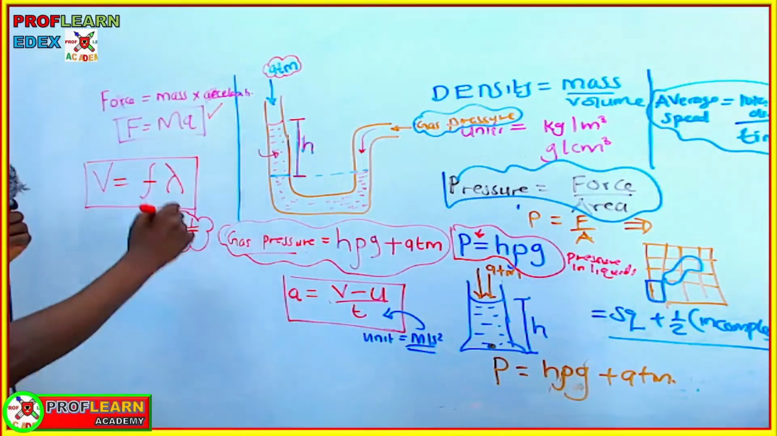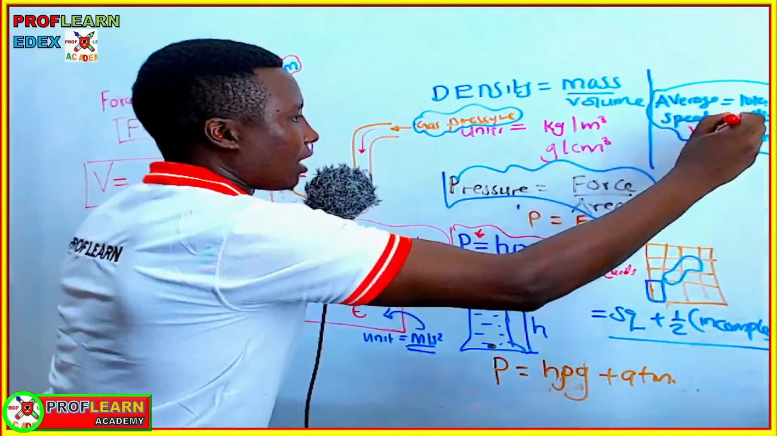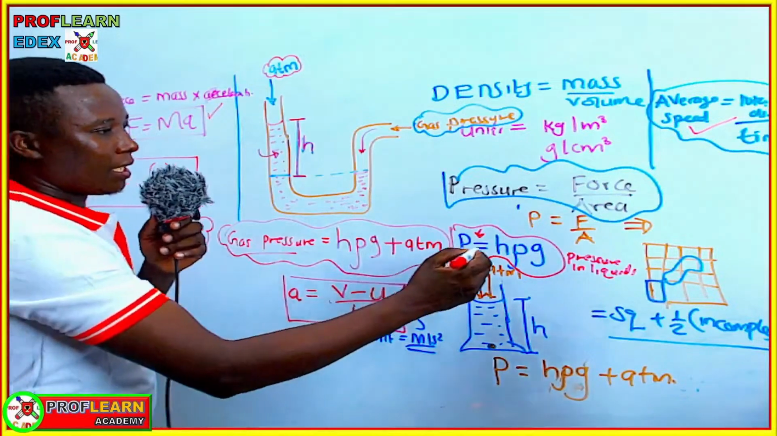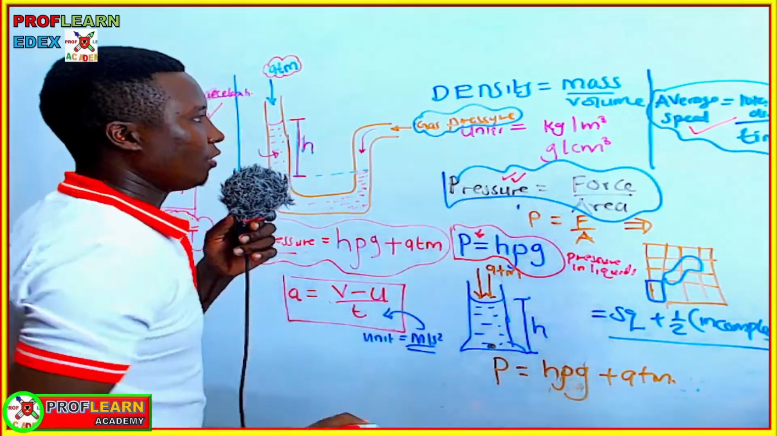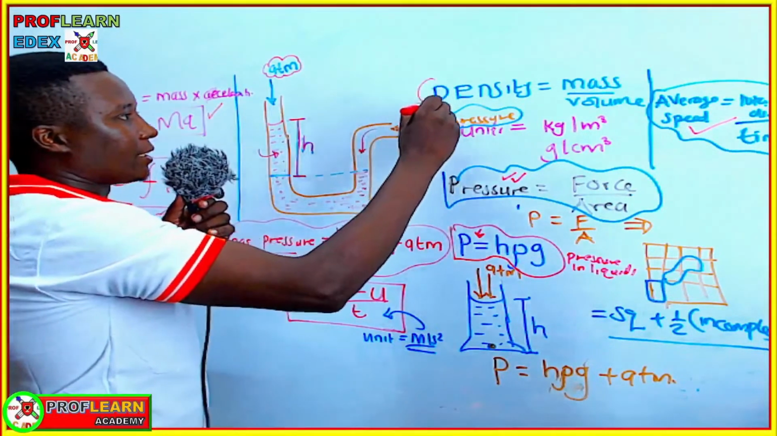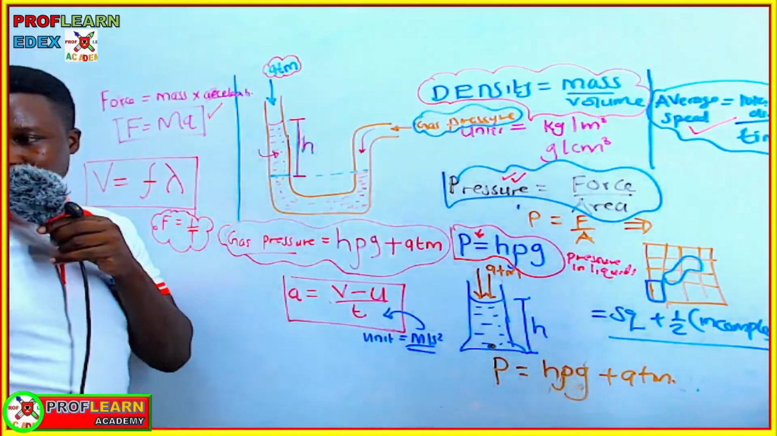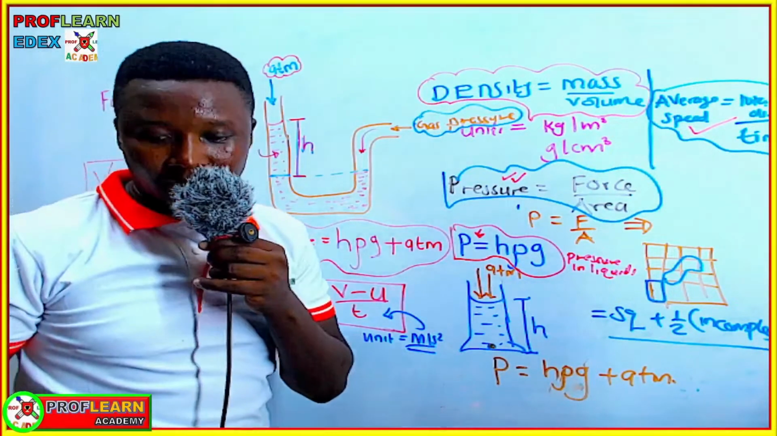This is motion, and also this is motion. And then we have this one for pressure, and this one is also from pressure. And this is the density of materials. We have already mentioned how to use that particular formula.